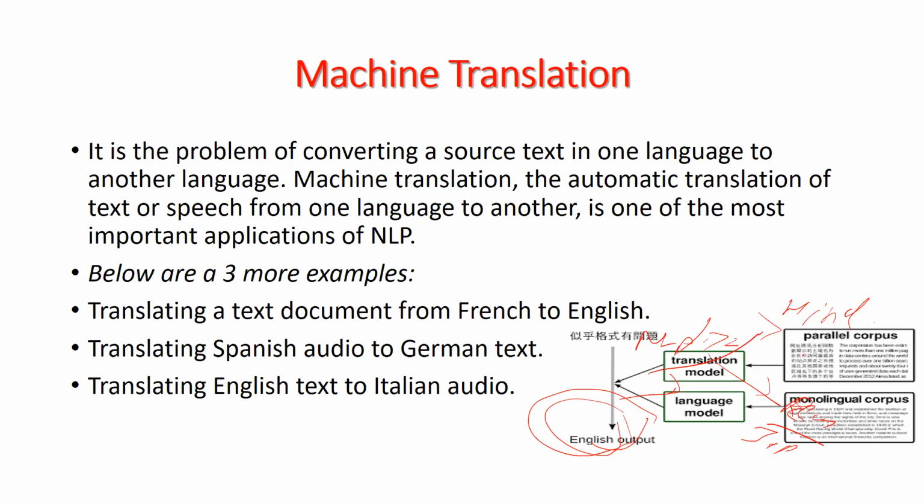But in machine translation, we use text as well as voice. Like in Google Translate, you can write text as well as give voice input.